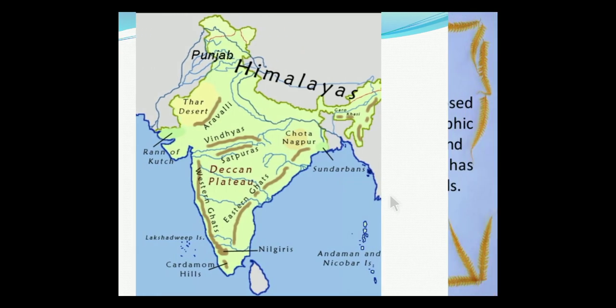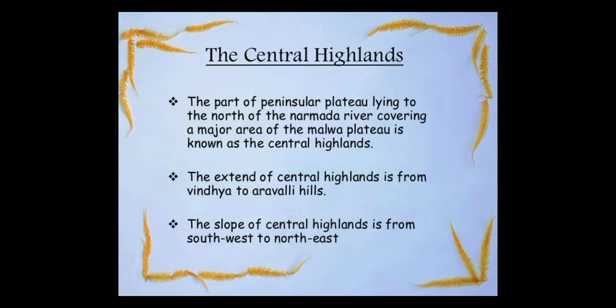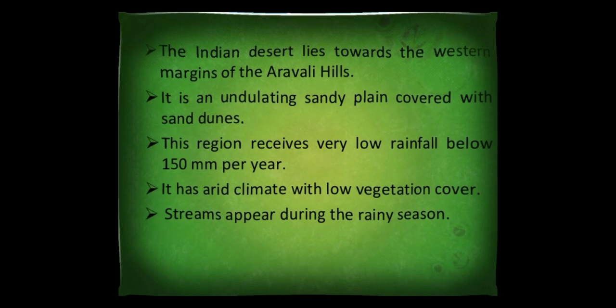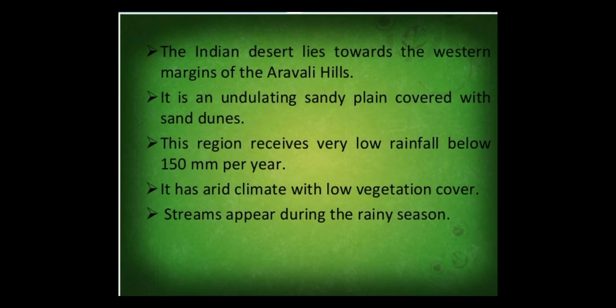Yes, the region receives very low rainfall, up to 150 millimeters per year. Why do we say 150 millimeters per year? Because the temperature is high there, and the water is lost through evaporation. So when the region receives only little rainfall, it has an arid climate with low vegetation cover. Why does it have an arid climate there?